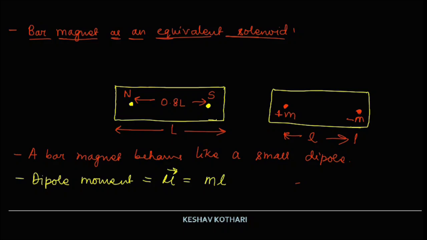And just like the electric dipole, the direction of the magnetic dipole is from minus m to plus m. So this is the direction of the magnetic dipole moment mu vector, from the south pole to the north pole. This is important for understanding the concept we are going to discuss, where m is regarded as the pole strength of the magnet.